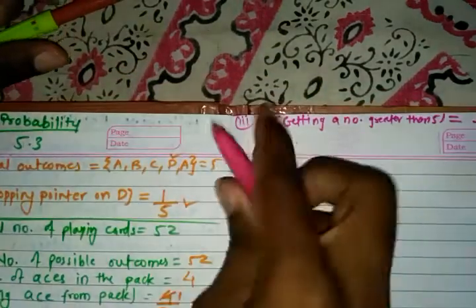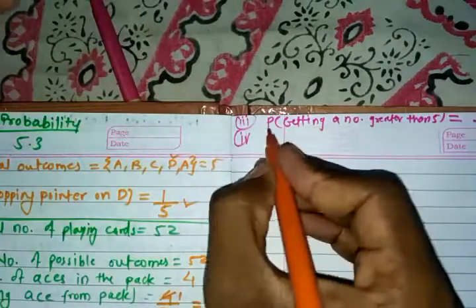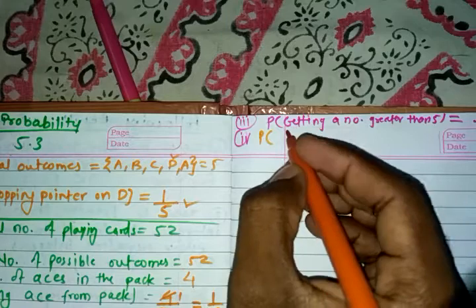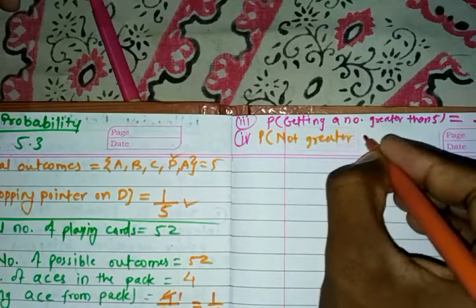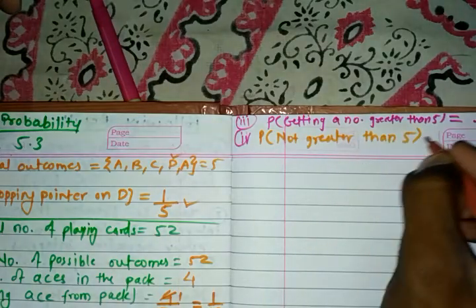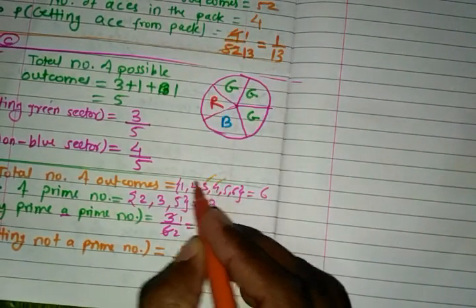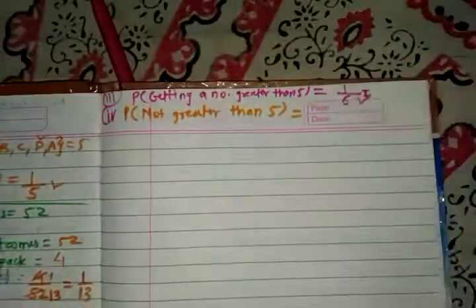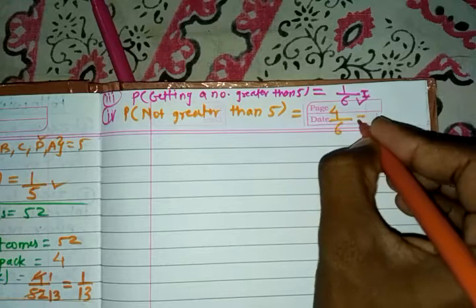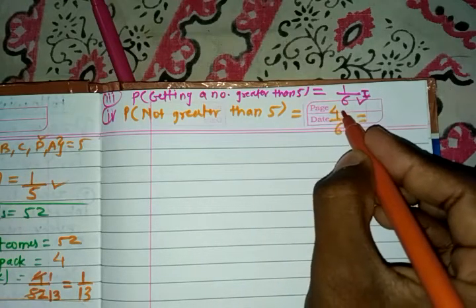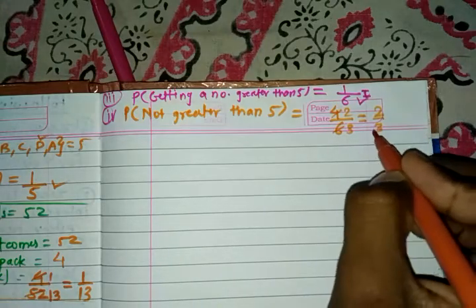And at last we have to find the probability of getting not greater than 5. So again we go to the possible outcomes. Not greater than 5 means 1, 2, 3, 4. So how many numbers? 4 numbers. So we write 4 at the numerator and 6 at the denominator. Both are divisible by 2. So 2 2s are 4, 2 3s are 6. The probability would be 2 by 3.